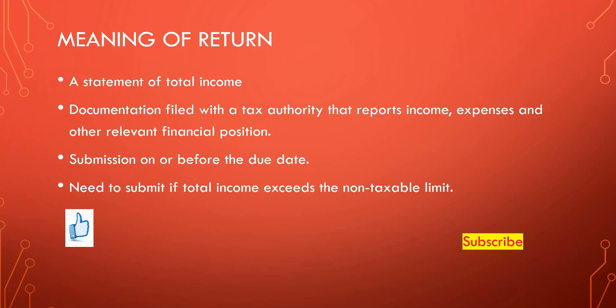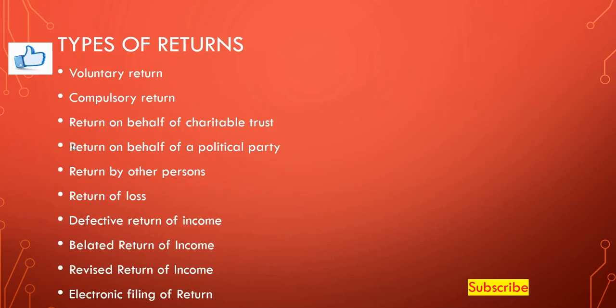In normal circumstances, an individual and HUF are supposed to submit their return of income on or before 31st July, whereas the rest of the assessees, such as a partnership firm, LLP, Hindu undivided family company, AOP, body of individuals, etc., are supposed to submit their return of income on or before 31st October. The question of submission of return arises only when the total income of the person exceeds the non-taxable limit. Now, let's move to the discussion of the various types of returns.